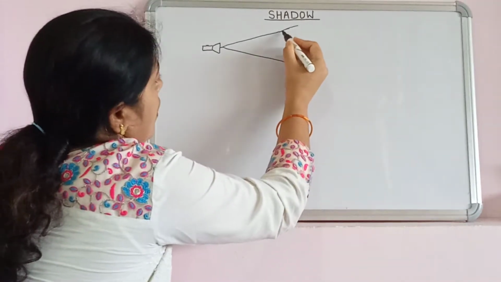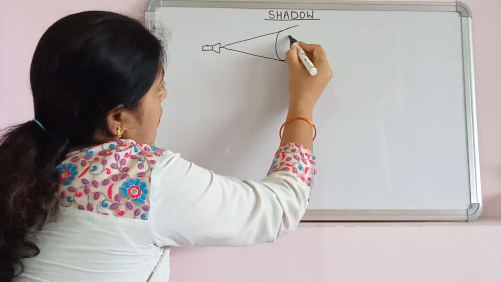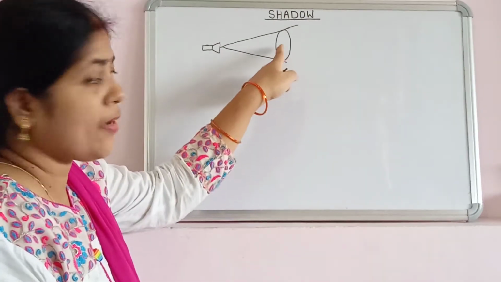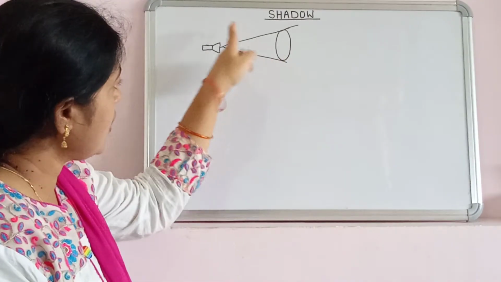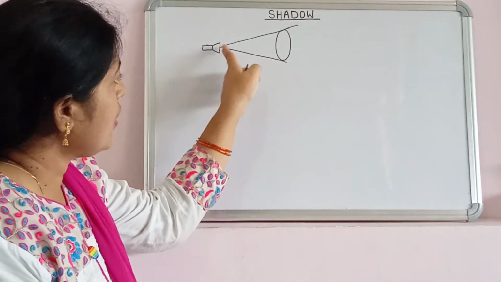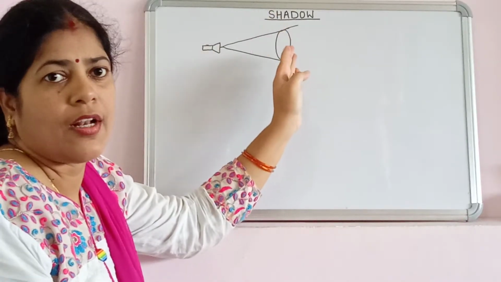Suppose an opaque material is placed just in front of the source of light, and the rays of light are falling on this material.